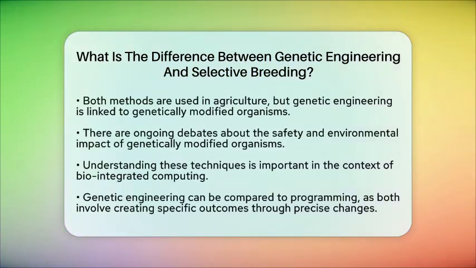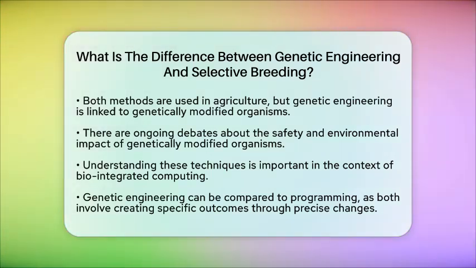Just as software developers write code to achieve desired outcomes, genetic engineers introduce specific genes to create organisms with particular traits. This analogy highlights the potential for biological systems to be engineered with the same precision as software.